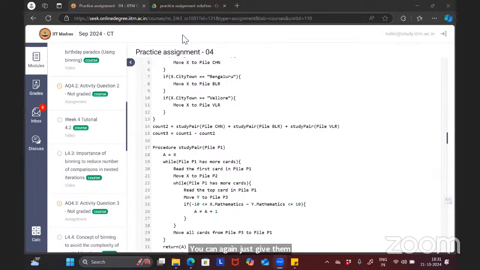Ma'am, you're not audible. I'm telling, you can give that code snippet also. Just cut that question itself and paste it here. If that is not there, then I will explain. Can you explain how to write pseudocode for 2 consecutive vowels or 2 consecutive? Okay, I will explain that.